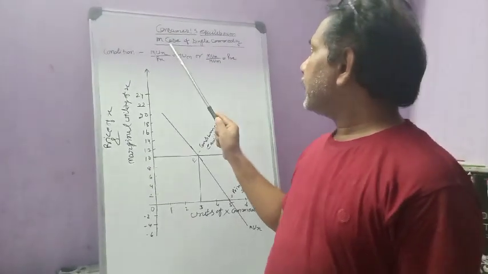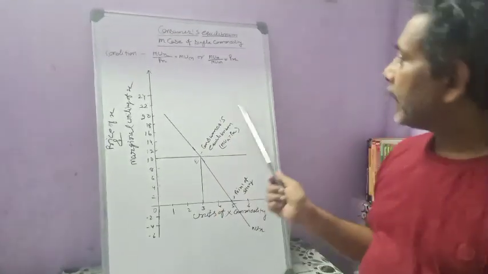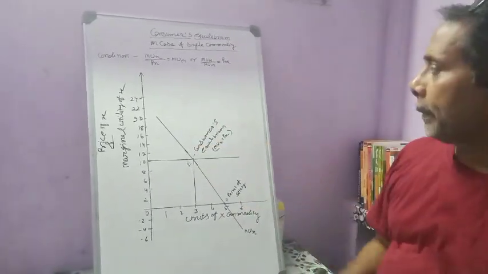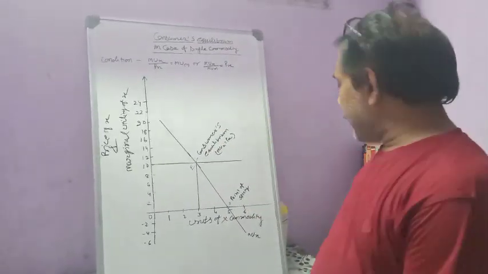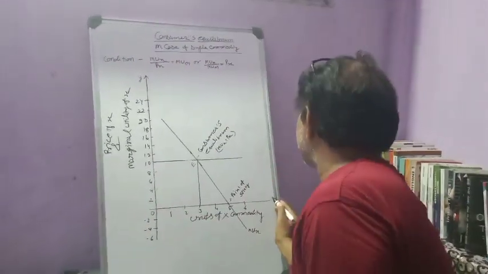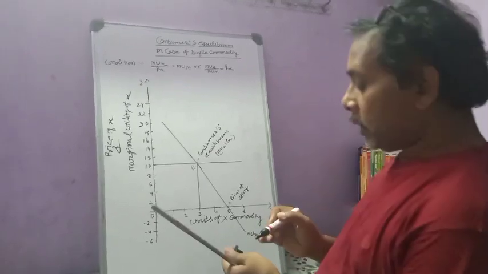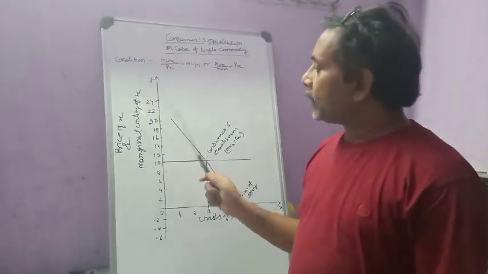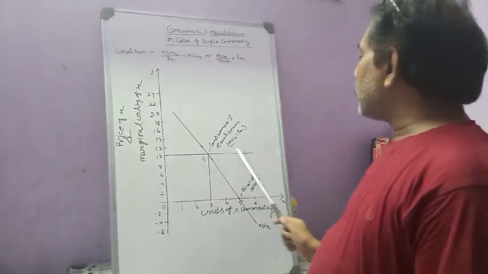Consumer's equilibrium in case of a single commodity can also be explained with the help of the following diagram. This is the y-axis and this is the x-axis. On the y-axis we have taken the price of X commodity, that is a horizontal line.